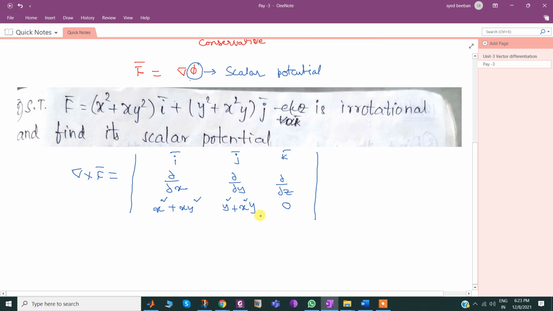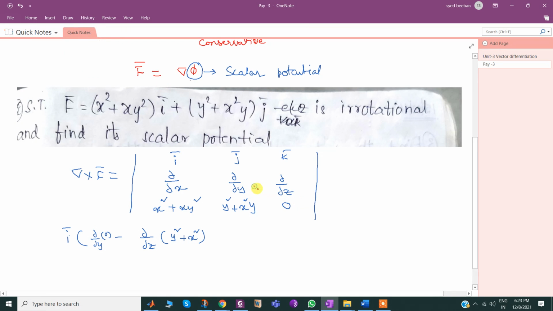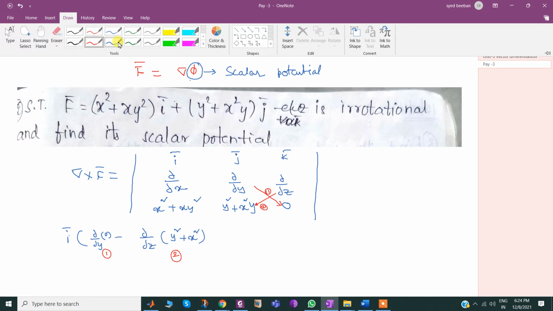Now if I simplify this, i bar times dou by dou y of 0 minus dou by dou z of (y square plus xy square). For your convenience, let me mention that: the first is this, the second term is this. The same logic is applied to all.